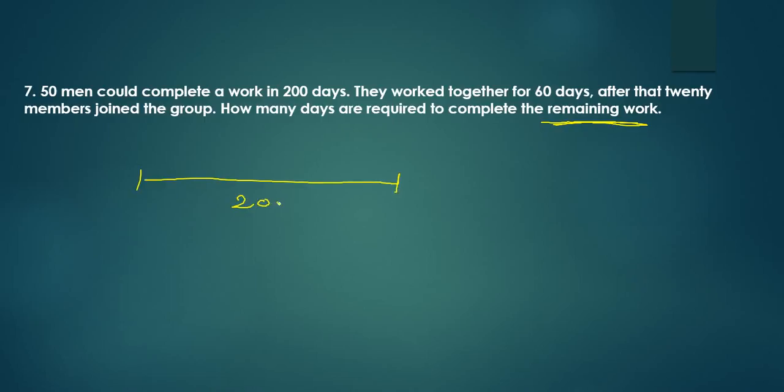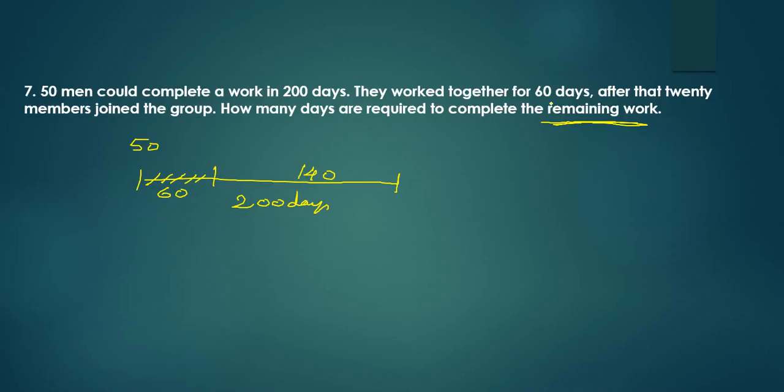200 days if there are 50 men. They worked together for 60 days. How many days of work is completed? 60 days of work is completed. How many days of work is left over? 140 days of work is left over.